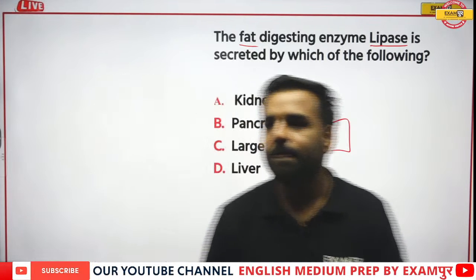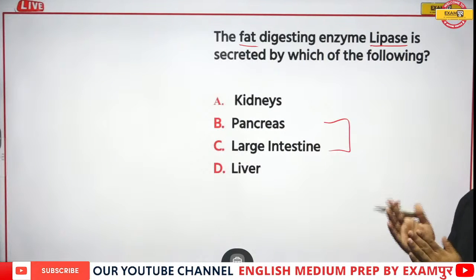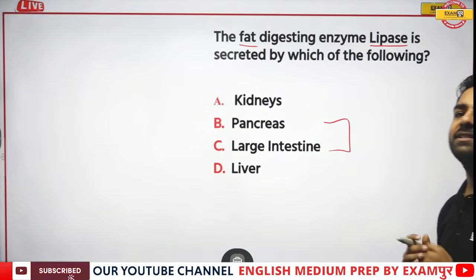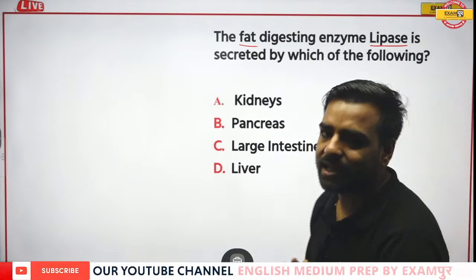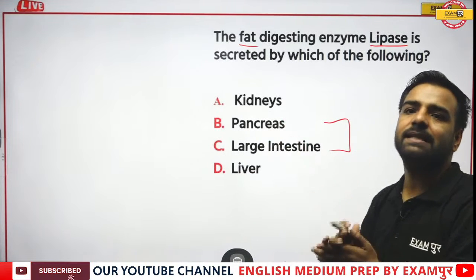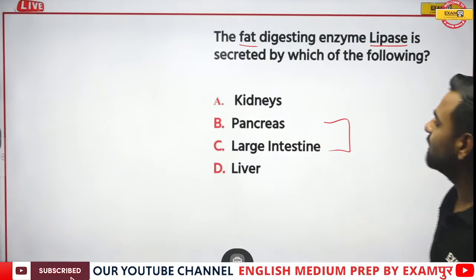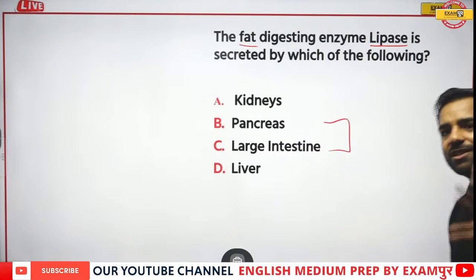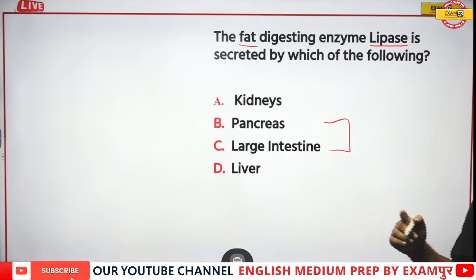So, Sana, what would be the answer? HR is left till now. HR is the one who always gives the correct answer, but HR, I request you to give the answer so that you will be correct in the main examination. So, Sana has given the answer pancreas. Sharmaji has also given the answer B.